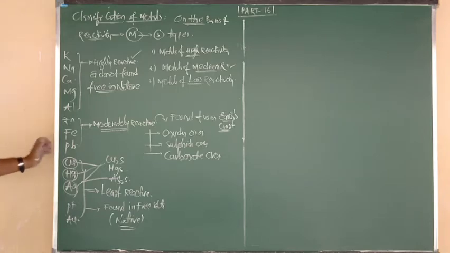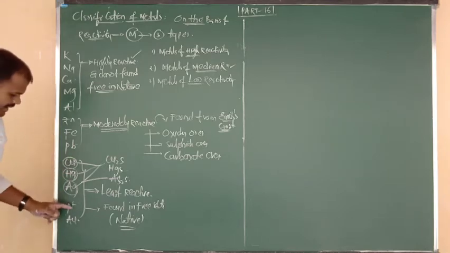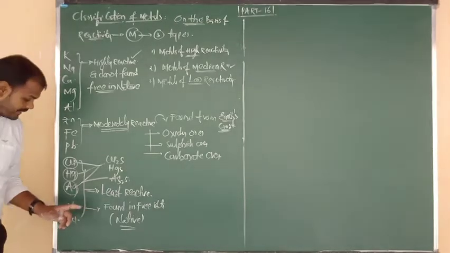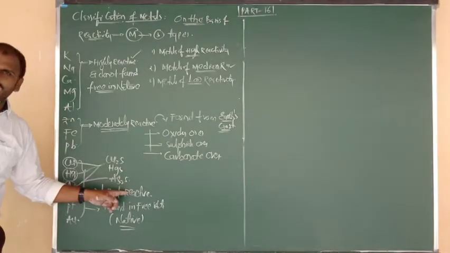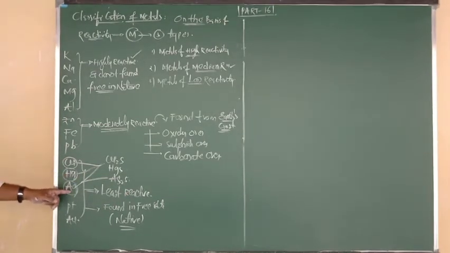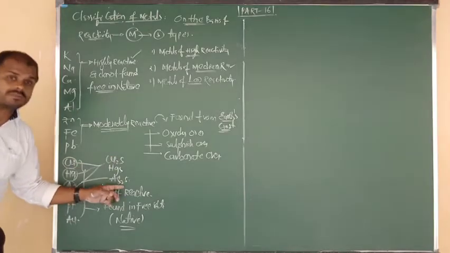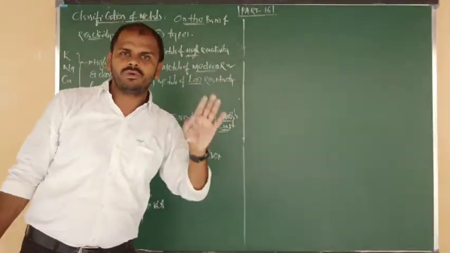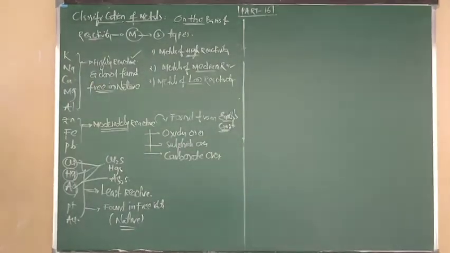So once again, copper, mercury, silver, platinum and gold are the least reactive metals. But especially in that least reactive group, a little bit of reactivity is possible only for copper, mercury and silver, because these three metals are found in their sulfide forms, and also in their oxide forms. I will tell you in the class.